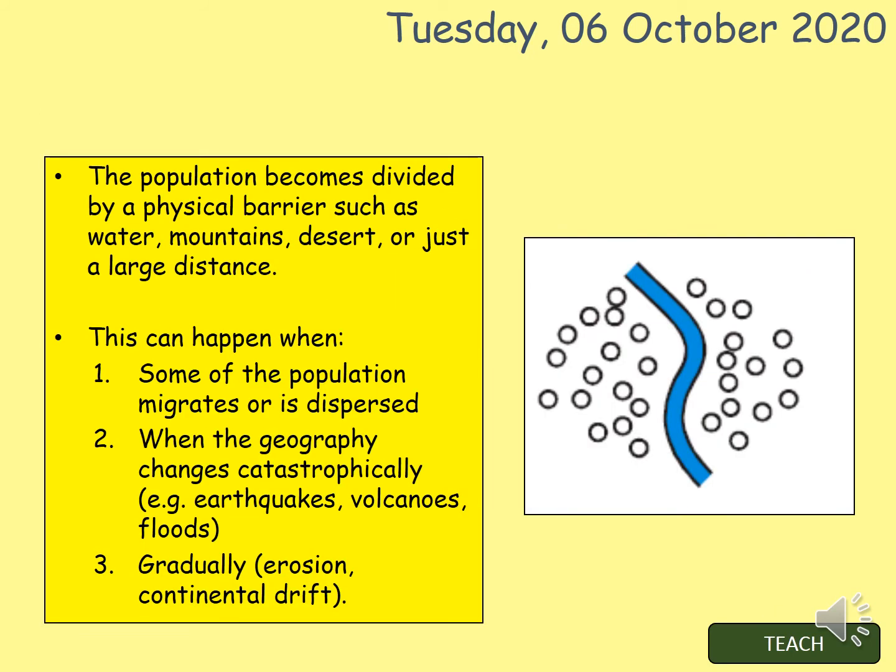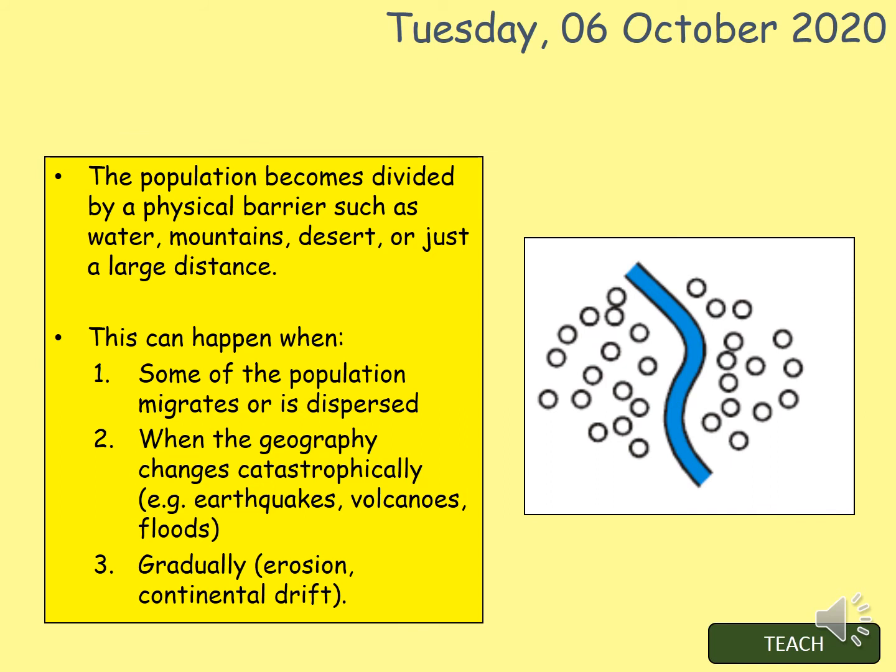Right, now your population for speciation to occur has got to become divided by a physical barrier. Now this could be water, mountains, desert, or just a large distance, for example. This may occur due to geological activity. So, this could be when some of the population migrates or is dispersed.